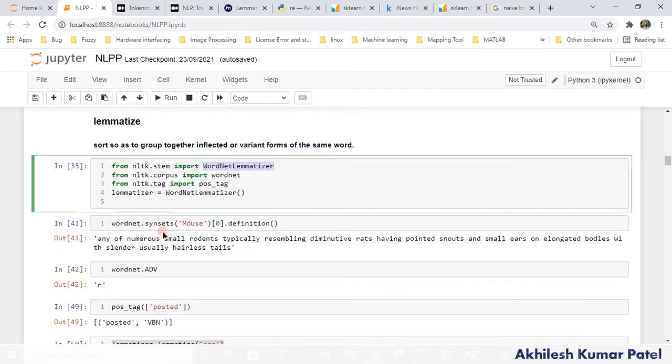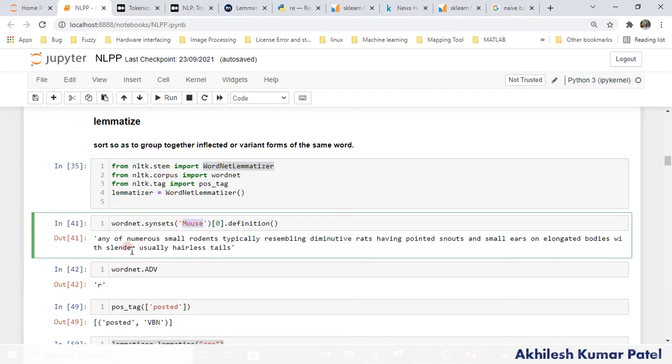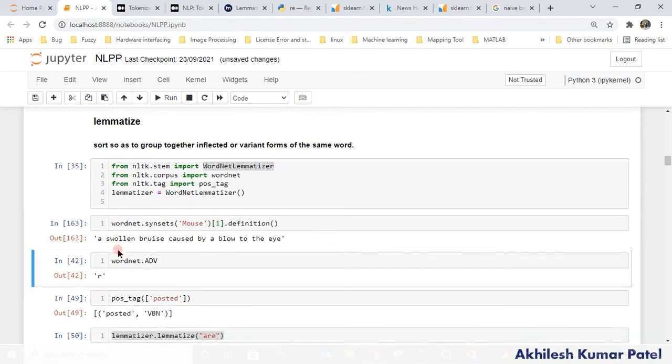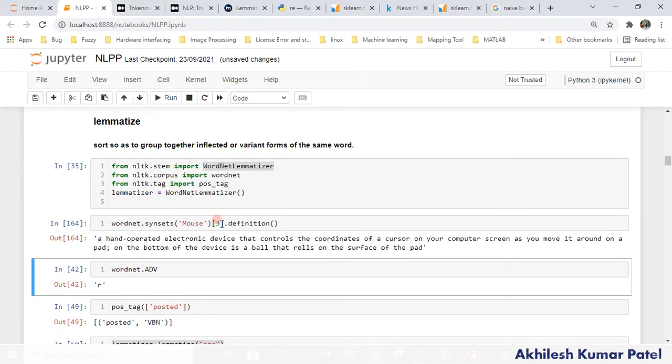Because there is one library, WordNet, as I was discussing here. The synsets command, when you give it "mouse", gives you the meanings of mouse. You see here that there can be multiple meanings of a single word, right? So I am extracting the first definition. It says any of numerous small rodents resembling diminutive rats, having pointed snouts. But let's see at index number 1 what the meaning of this word is. It says a swollen bruise caused by a blow to the eye. If I give 3, then it will give me a different meaning.